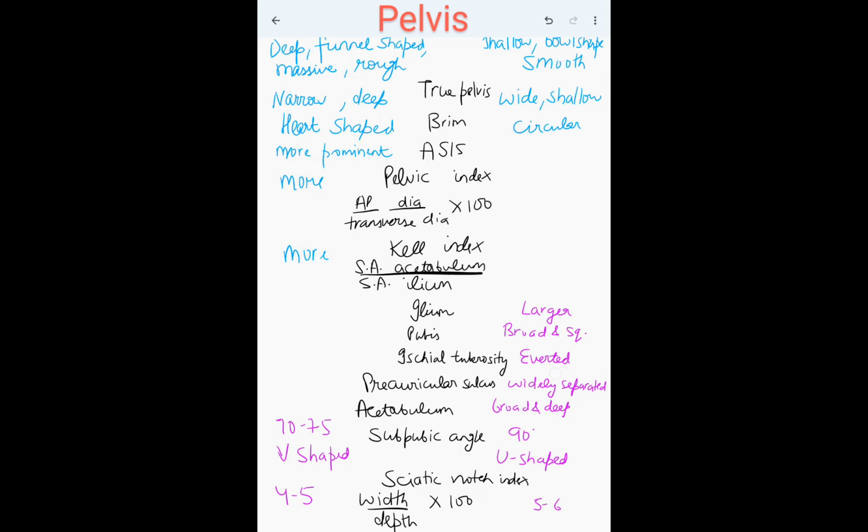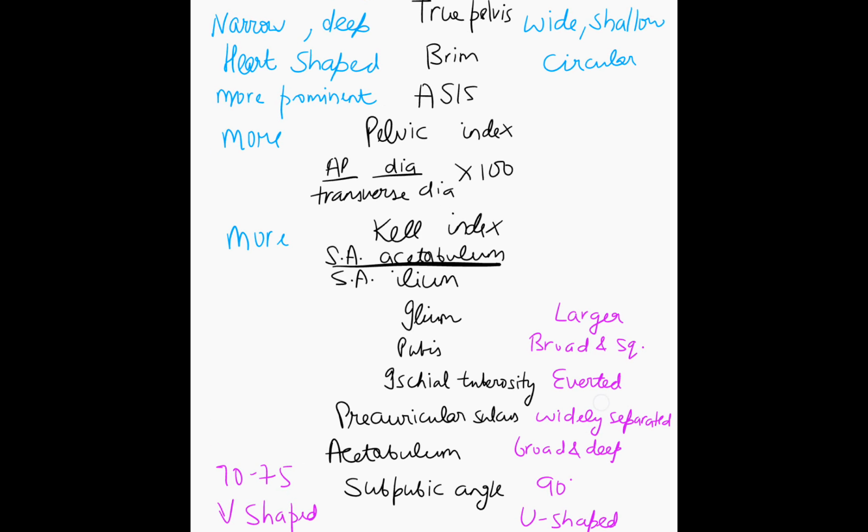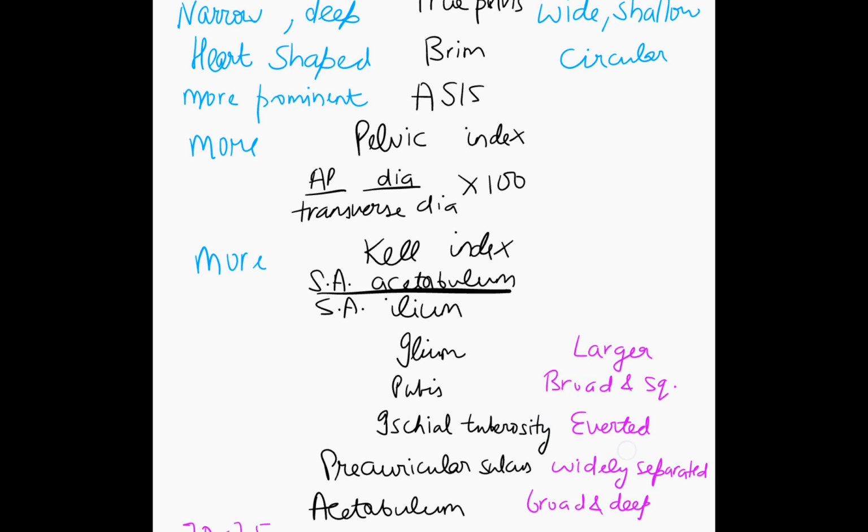In the males, the pelvis is deep, funnel shaped, massive, and rough, while in the females, they have to give birth. So the pelvis will be shallow, bowl shaped, and smooth. The true pelvis in the males will be narrow and deep. In the females, will be wide and shallow. Brim is heart shaped in the males, ASIS is more prominent in the males, while brim is circular in the females. Then we have two indexes, the pelvic index and the Kell index. Both are more in the males.